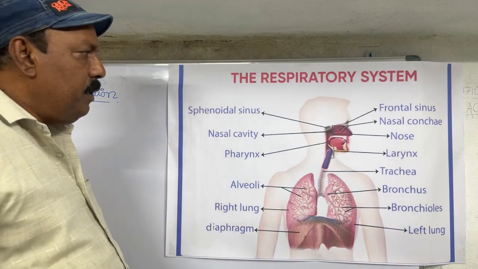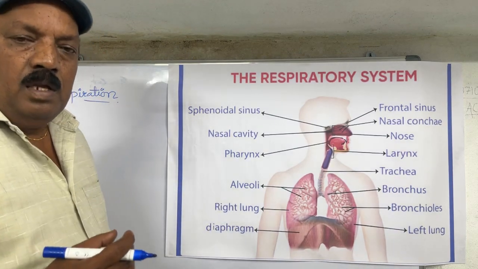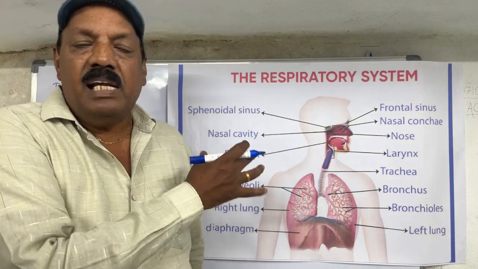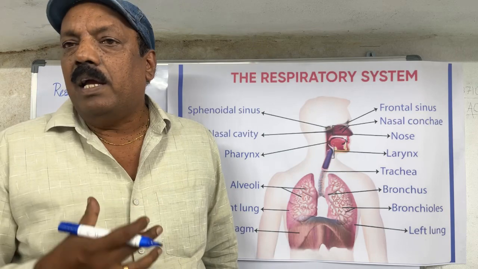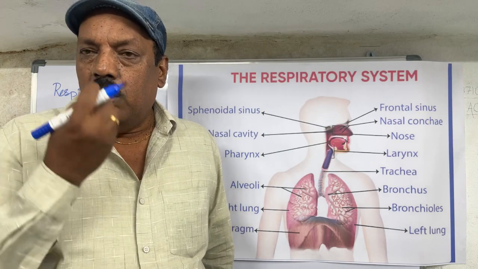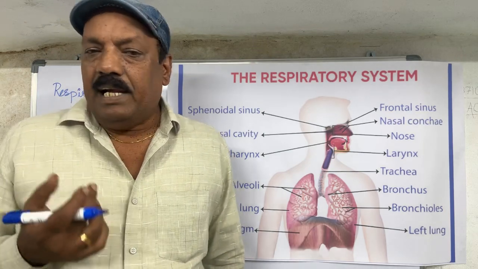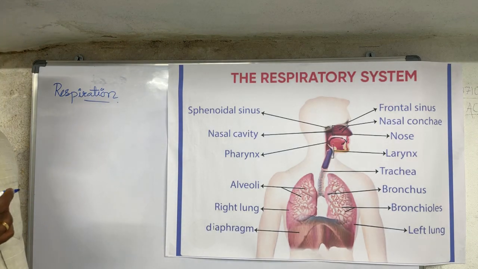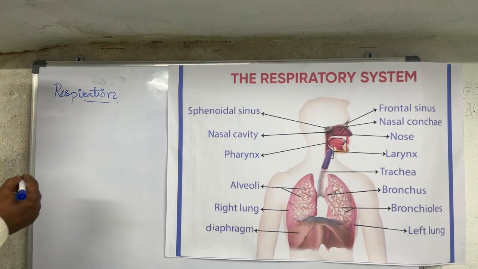Now, first of all, I will give some introduction. Later, using the diagram you can see here, I will explain how the pathway of the air passes from the nostril up to the end. So now, directly, first of all, what is the meaning of respiration? I am going to explain here.